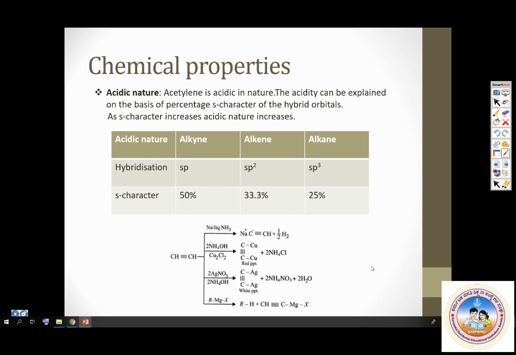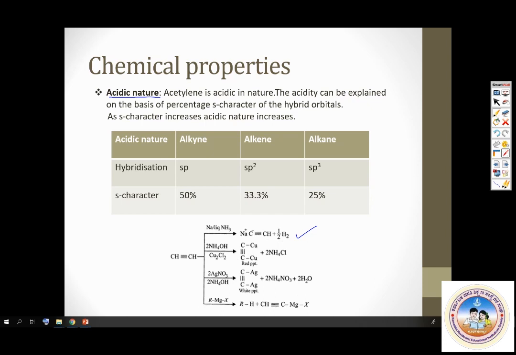Chemical properties of alkynes. One very important chemical property of alkyne is that it is acidic in nature. What shows that alkynes are acidic in nature is this reaction. Check this out. With sodium metal, it liberates hydrogen. Sodium in liquid ammonia, it liberates hydrogen. This is a reaction characteristic of acids.